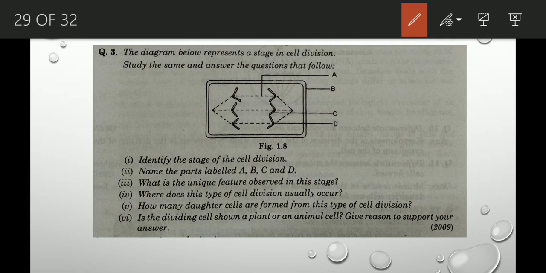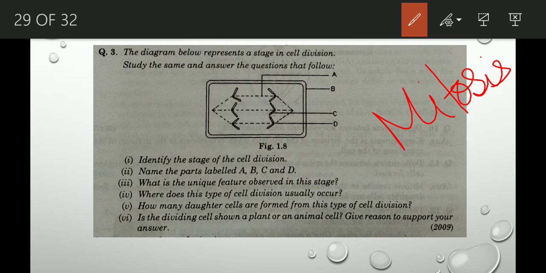Where does this type of cell division usually occur? What is the type of cell division that is occurring? Of course, it is mitosis that is occurring, right? Now, where does mitosis occur? In somatic cells, like in normal body cells. Like in skin or in bone marrow, mitosis occurs. Clear? So you have to write that this type of cell division, that is mitosis, occurs in normal cells or somatic cells, like for example in skin.